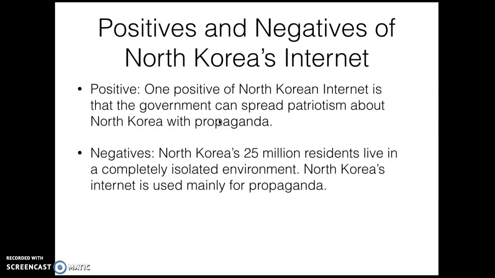One positive of North Korean internet is that the government could spread patriotism about North Korea with propaganda. However, there's so many negative impacts of North Korean censorship.